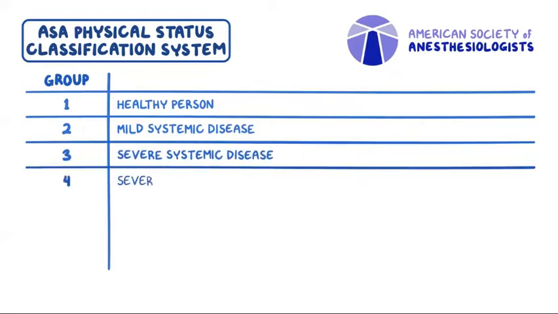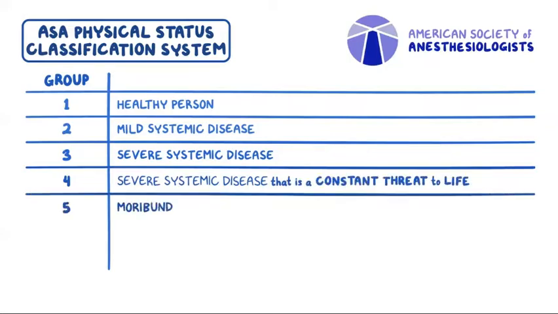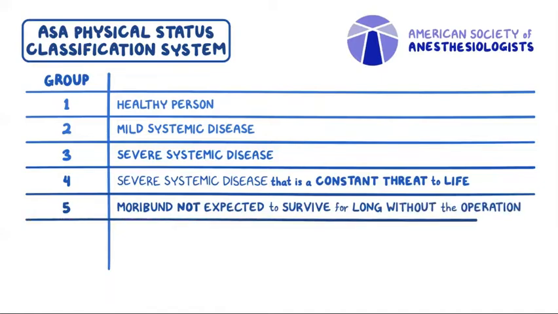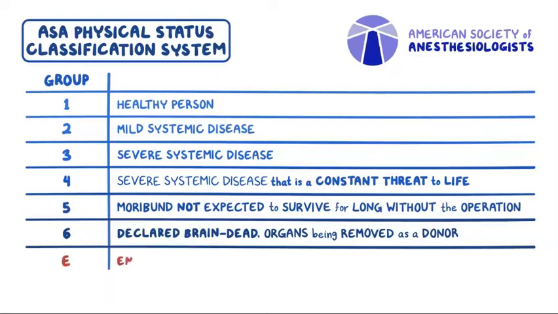4 is someone with severe systemic disease that is a constant threat to life. 5 is a moribund person who is not expected to survive for long without the operation. And finally, 6 is a declared brain-dead person whose organs are being removed as a donor. If the surgery is an emergency, the physical status classification is followed by E for emergency.